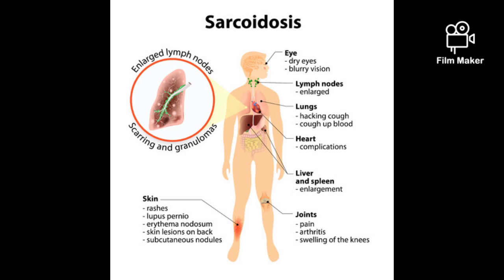Transbronchial lung biopsy has a high yield, about 75 to 90% as well, especially in patients with radiographic evidence of parenchymal involvement. Some clinicians believe that tissue biopsy is not necessary when stage 1 radiographic findings are detected in a clinical situation that strongly favors the diagnosis of sarcoidosis. For example, a young black woman with erythema nodosum. Biopsy is essential whenever clinical and radiographic findings suggest the possibility of an alternative diagnosis such as lymphoma.